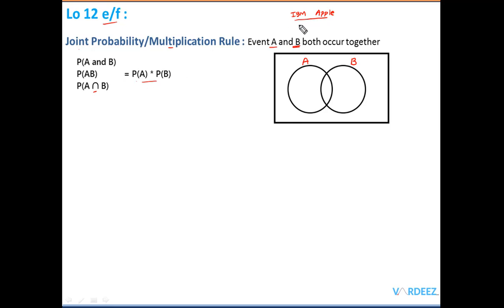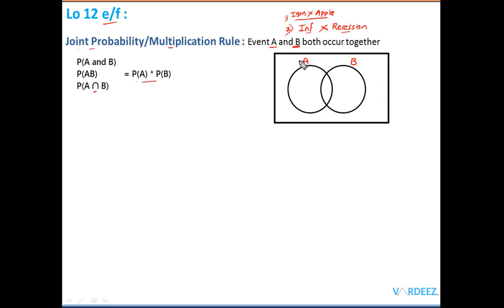So we just take the probabilities of these stocks going up and we simply multiply them. Another example: let's say you are interested in finding the probability that both inflation and recession will happen at the same time. So what is the probability of these two events? We simply multiply to find the joint probability.